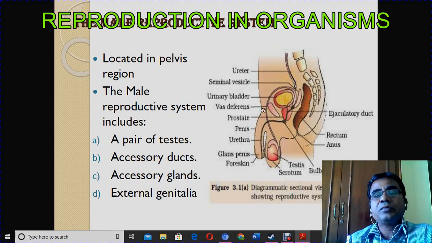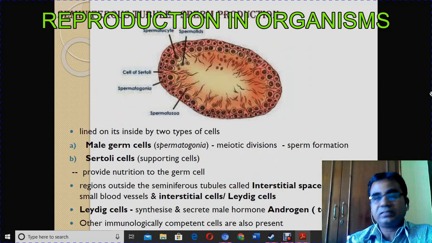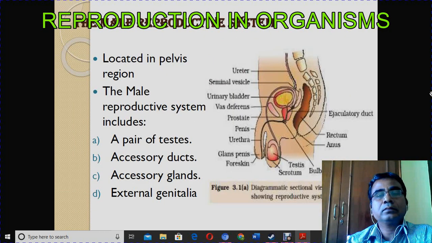So in this diagram you can see the different organs of the reproductive system. Our reproductive system in the sense not only testes. See here, this is testis, the arrow mark. In singular it is testis. A pair of testes is there. So that is the primary male reproductive organ.